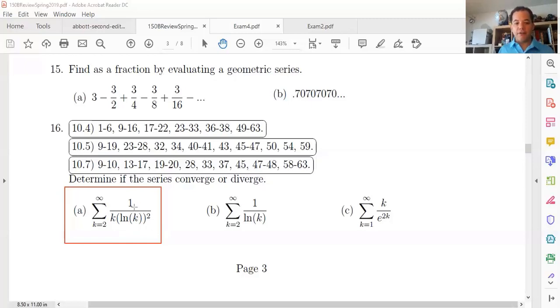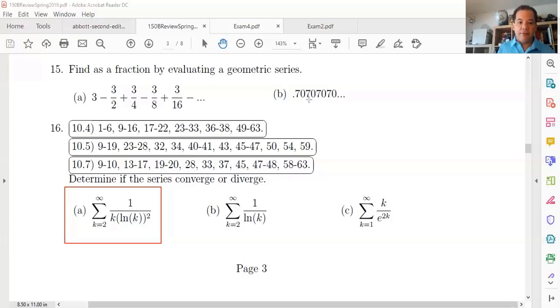So this is smaller than the series 1 over k, and 1 over k diverges. So we don't gain anything from knowing that this is smaller than 1 over k. And we can't really tell that it's bigger than anything else. So this is one of those few cases where the best one to do is actually the integral test.